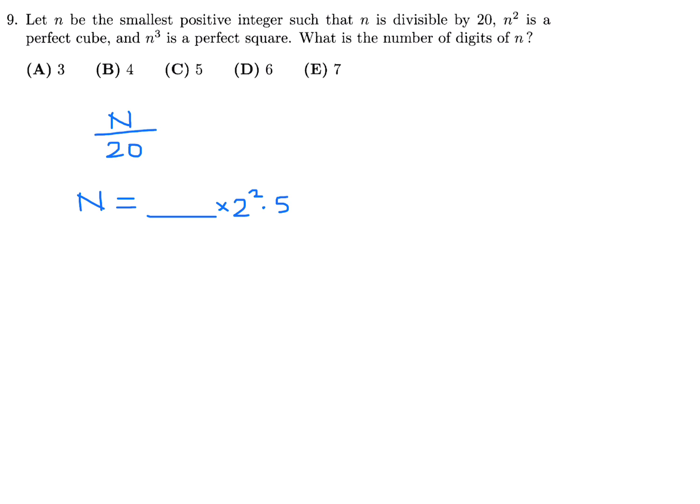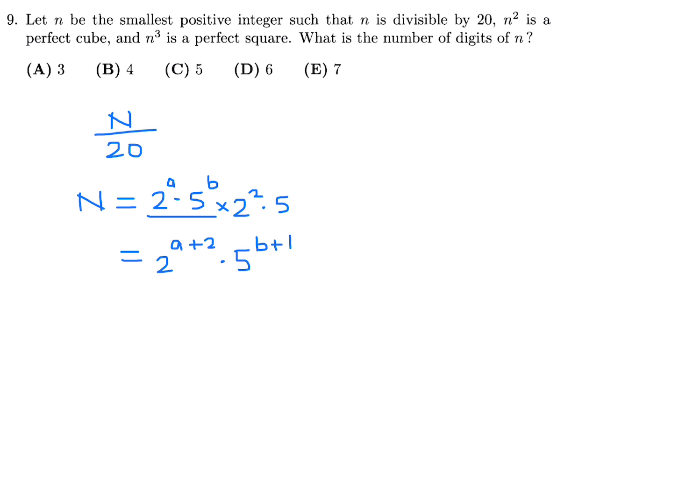But if that is the case, then I'm going to be able to make N with powers of 2 and powers of 5. I don't need to introduce any other numbers because they really just want us to figure out the smallest possible N. I don't know how many powers, so I'm just going to put A and B. So combining this, N is going to look like 2 to the power of A plus 2 times 5 to the power of B plus 1. Okay? So that is what we have to work with.